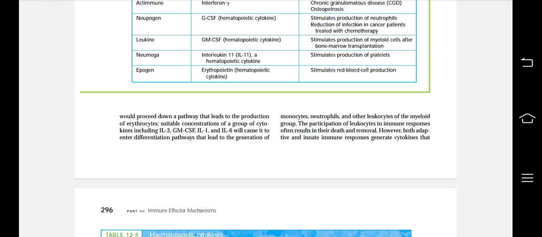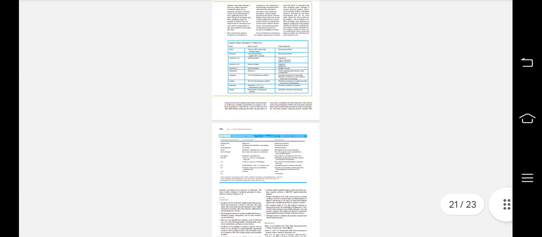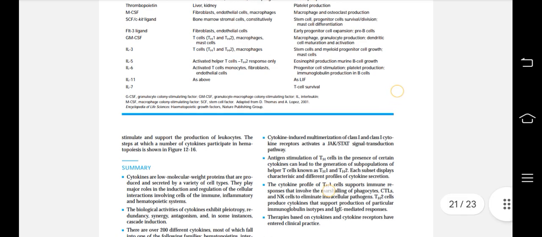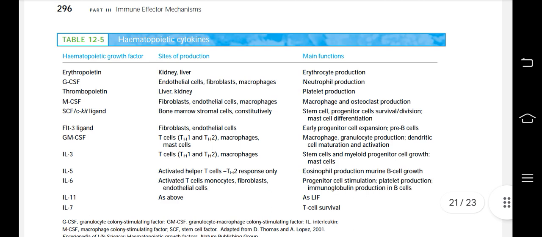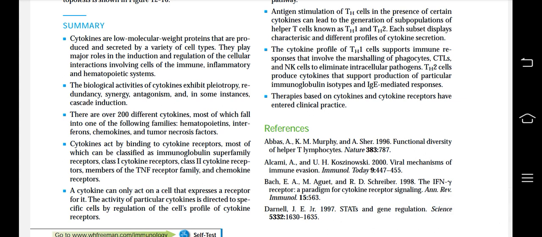The participation of leukocytes in immune response often results in their death and removal. However, both adaptive and innate immune responses generate cytokines that stimulate and support the production of leukocytes. The extent to which cytokines participate in hematopoiesis is very important, which you can see with the help of this table.